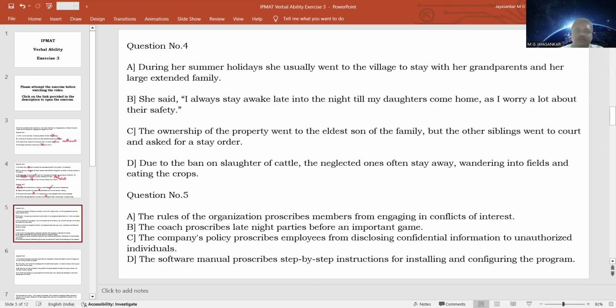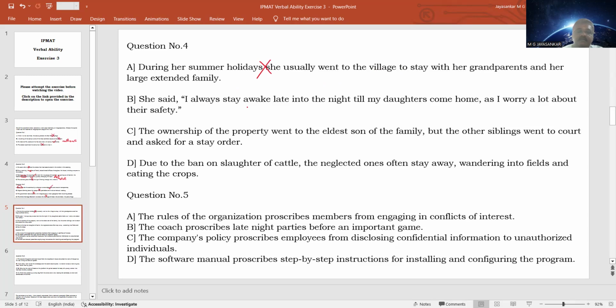Question number 5. The summer holidays. During her summer holidays, she usually went to the village to stay with the grandparents and her large extended family. So she goes to stay with her grandparents during holidays. So there is no problem in any of the words here. So this seems to be a correct sentence. So this will not be our answer.